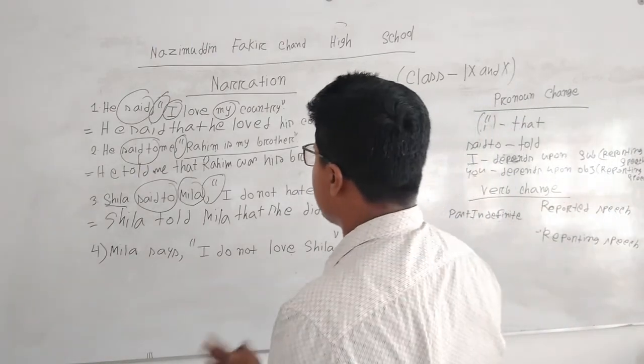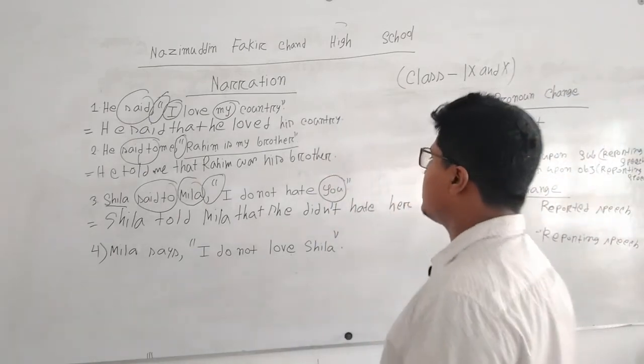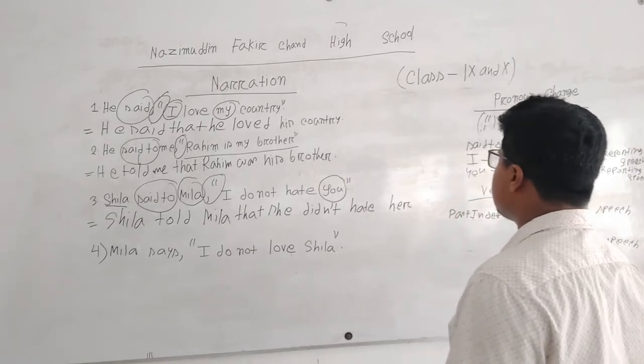So here "you" depends upon Mila, and we know that the objective form of Mila is "her." So Sheila told Mila that she didn't hate her.